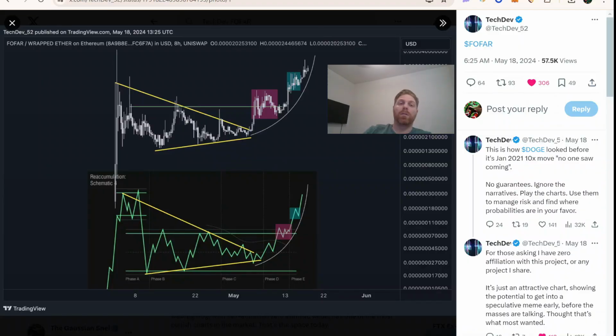You guys may not know this, but TechDev, one of the most famous crypto Twitter analysts who rarely analyzes anything other than Bitcoin, noticed Fofar back in May and made a post about it saying, "This is how Doge looked before its January 2021 10x move no one saw coming." He basically said he doesn't have any affiliation with this project, but he just thought this was an attractive chart. He picked this out of tens of thousands of charts. He picked Fofar's chart. So that right there should tell you something.